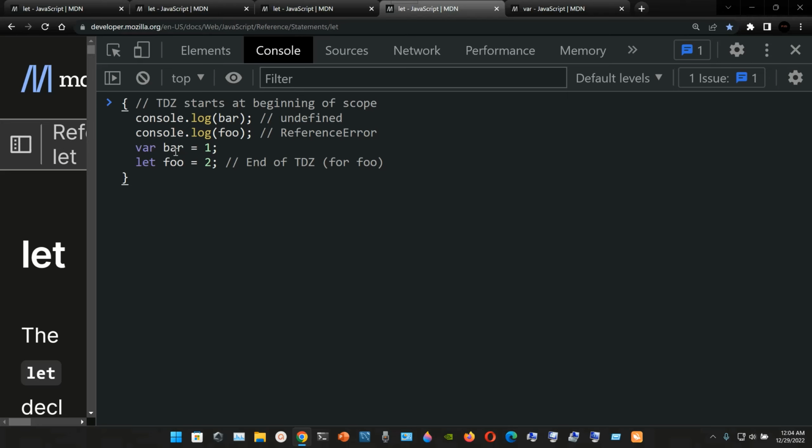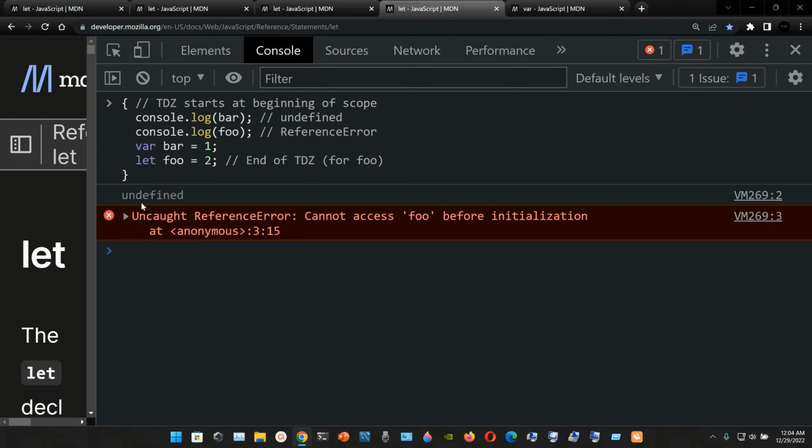The var declaration, var is assigned 1. Then you have the let declaration, the local variable foo is assigned the number 2. This is a local variable foo, and this is a global variable var. So we press enter, and we get undefined. An uncaught reference error, cannot access foo before initialization.